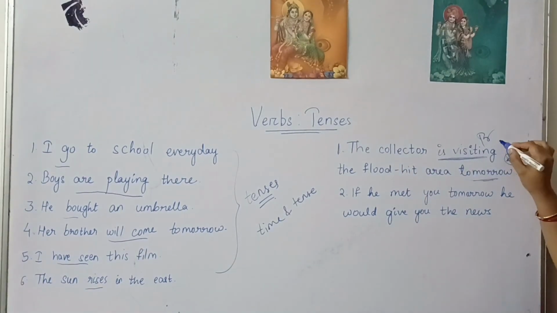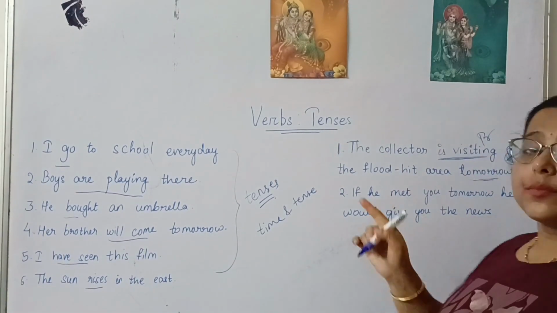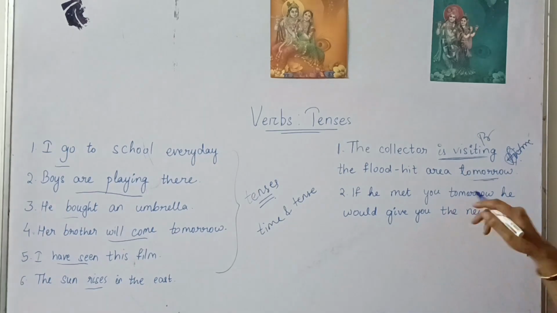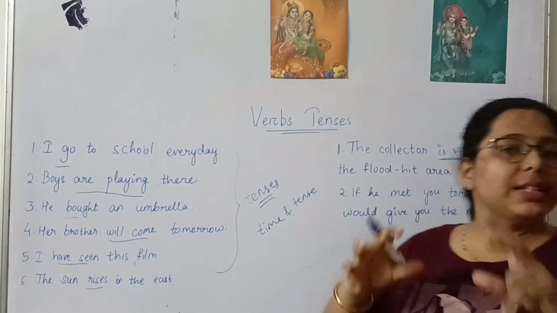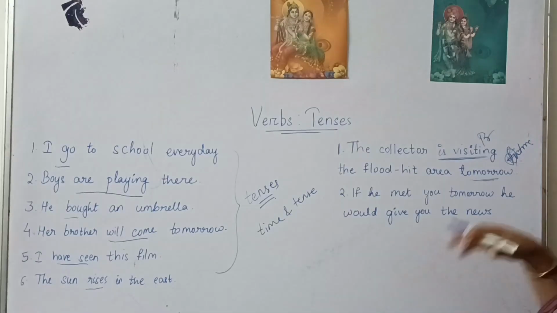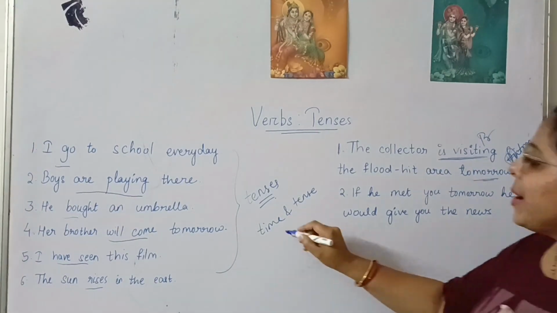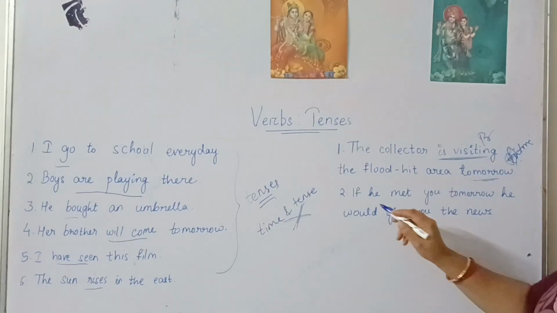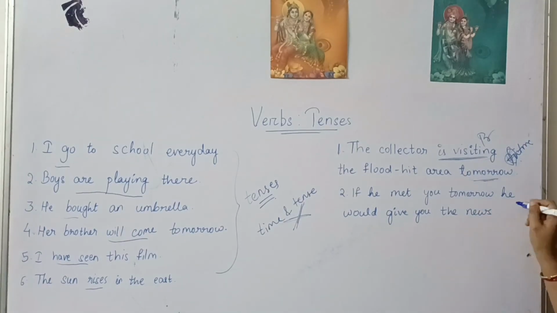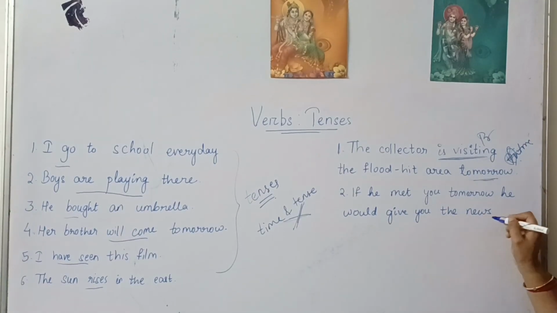So even if the verb here is in present tense, it doesn't show present time. It is showing that it will happen tomorrow. So time and tense are not always indicative of each other. Similarly, if he met you tomorrow, he would give you the news.